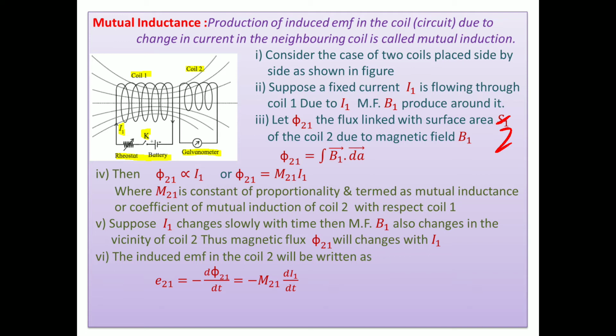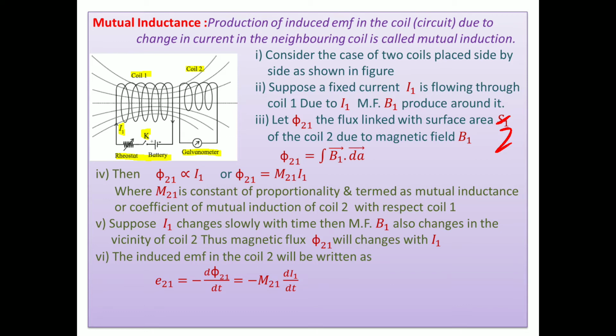Okay. Then magnetic flux Phi21 means flux linked with the surface of coil 2 due to the field of coil 1, which is equal to the integration of B1 dot dA, vector B1 dot vector dA. Now we know that the flux linked with the secondary is directly proportional to the current in the primary.